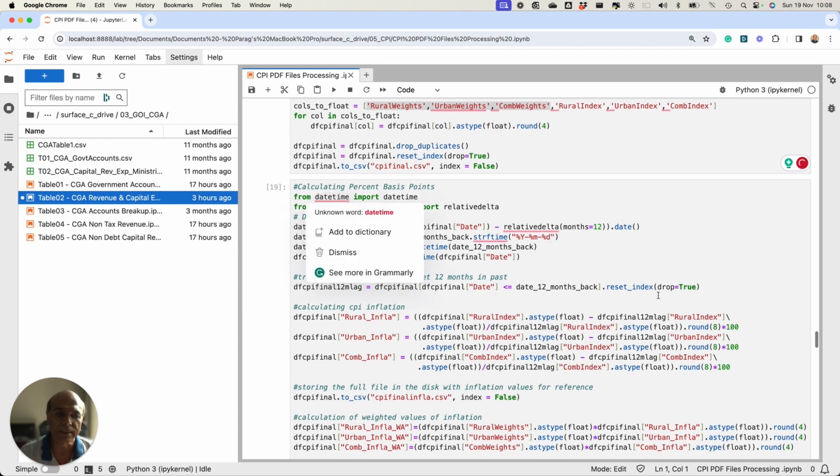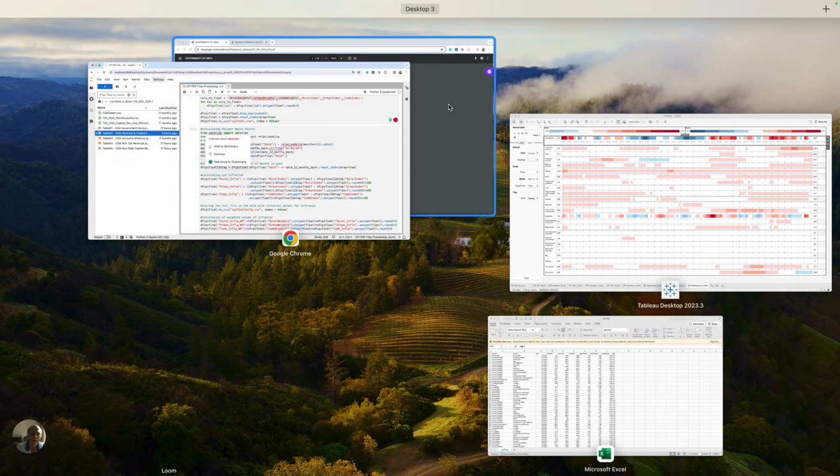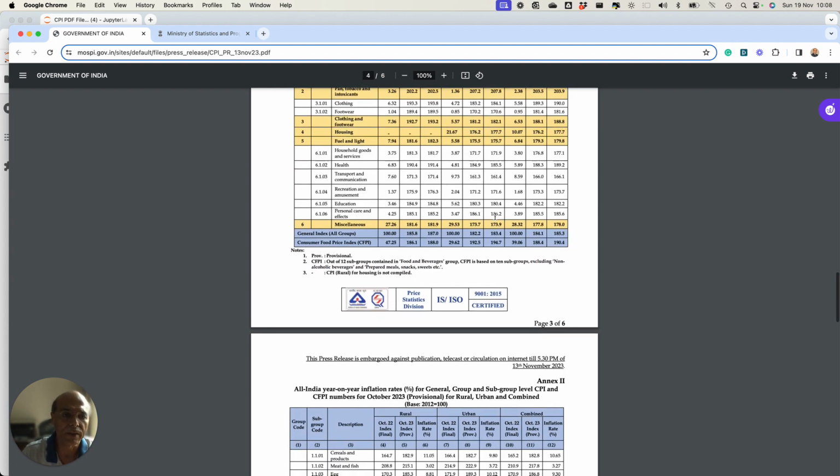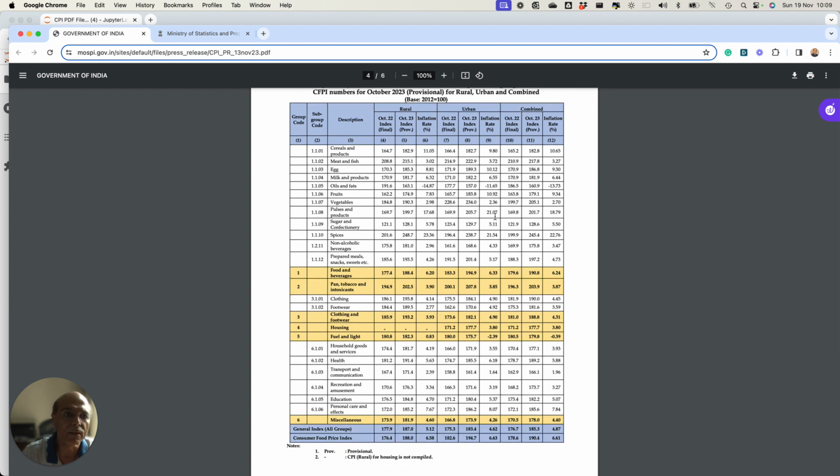Let me tell you why this is important, because knowing the inflation alone does not help. Why? Let me show you the final processed data, or before that let me just show you the MOSPI website. You will find that even if there is a higher inflation in a particular category, if the weight is low, then the impact of that inflation on the overall general inflation will be low. So it is not important to know the actual inflation number for that particular category.